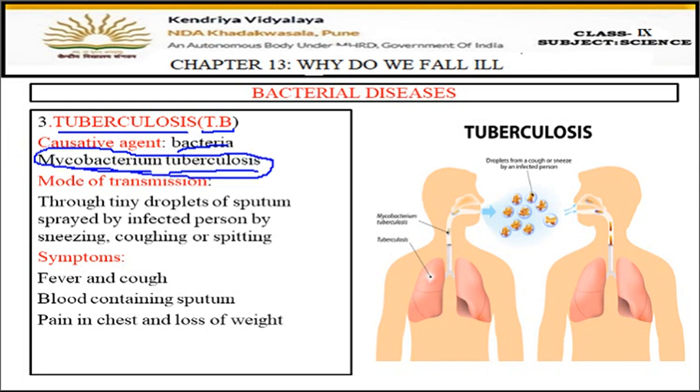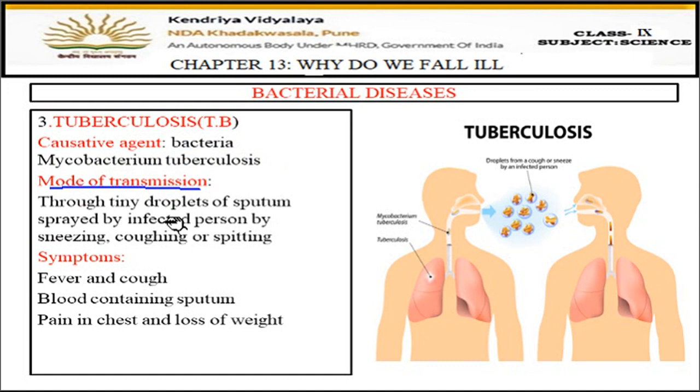Then let's discuss the mode of transmission. It spreads through the tiny droplets of sputum sprayed by an infected person by sneezing, coughing or spitting. Here in the diagram also you can see, if any infected person sneezes, coughs or spits, then a lot of tiny water droplets come out through the nose and mouth as well. With these tiny droplets many of the bacteria come out, and if such type of air is inhaled by a healthy person, then the germs enter the body of the healthy person also.